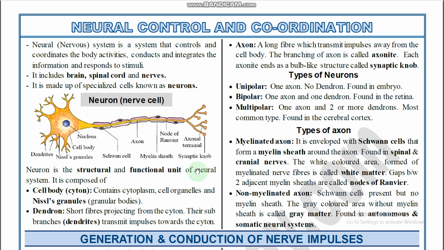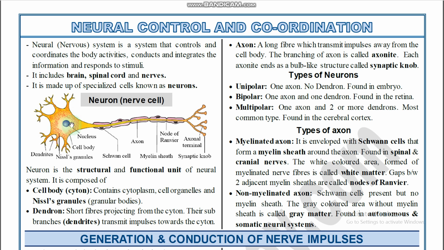So the neuron, the structural and functional unit of the neural system, is composed of the cell body, that is the cyton, which contains cytoplasm, cell organelles and Nissl granules, the granular bodies. Nissl granules consist of ribosomes, helpful for protein synthesis.